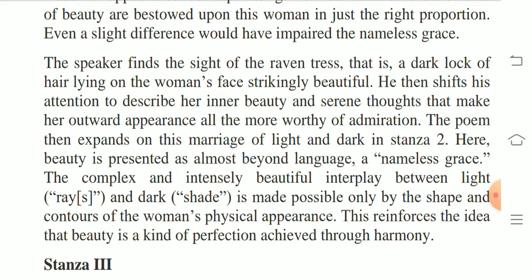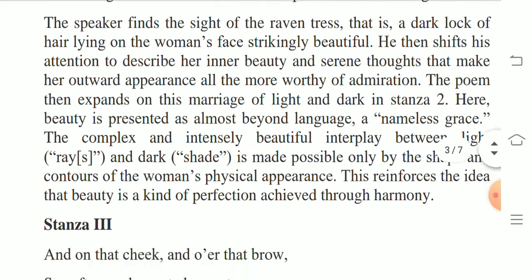In the last lines of this stanza, the writer says that where thoughts serenely sweet express how pure, how dear. Dear means precious, their dwelling place. How dear and precious and valuable. So the poet here wants to convey the idea that her sweet expression, the speaker reasons, is an accurate reflection of what is going on inside her mind, which is the dwelling place of her thoughts.